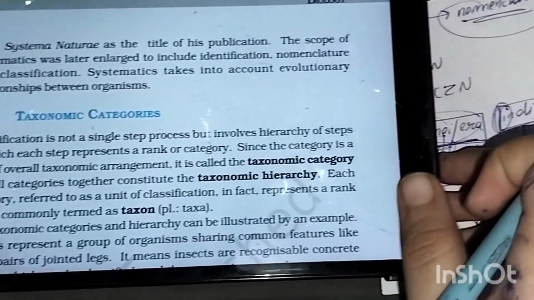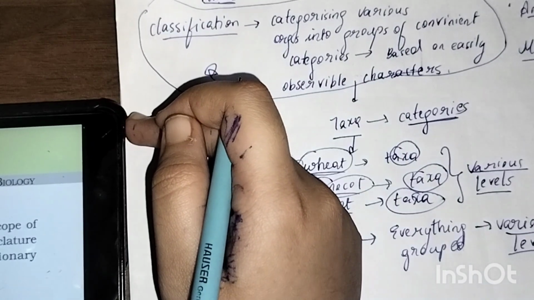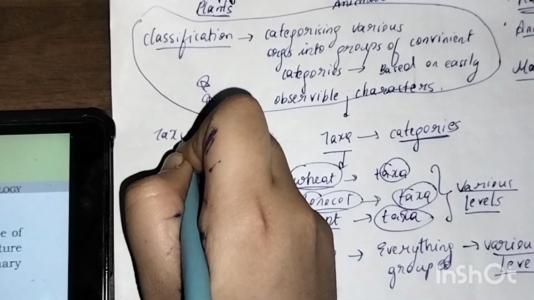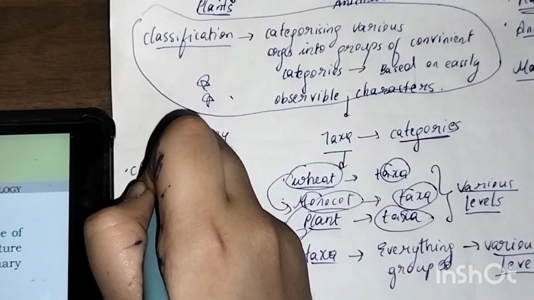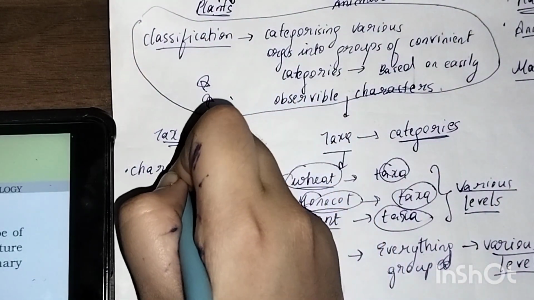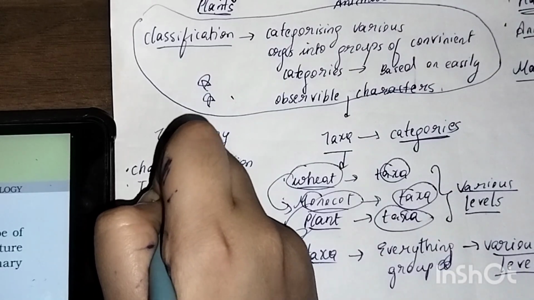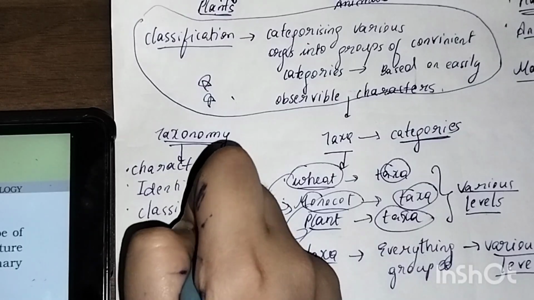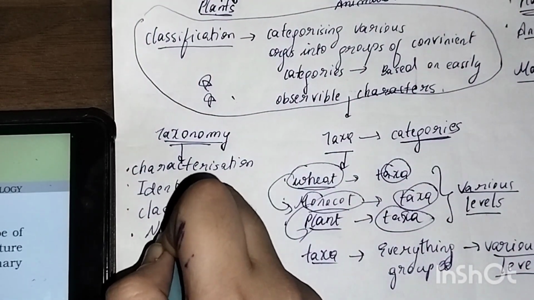So they can ask what all comes under taxonomy. These are the possible questions I am giving you, so you have to be careful about them. In taxonomy you have first characterization, then we identify them, then we classify them, and then we give them nomenclature.